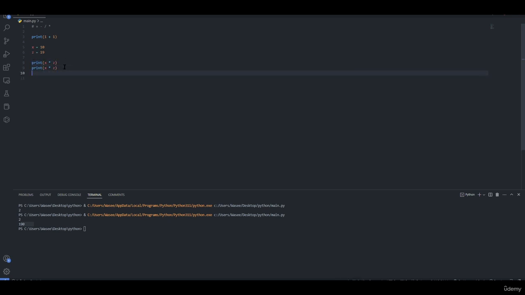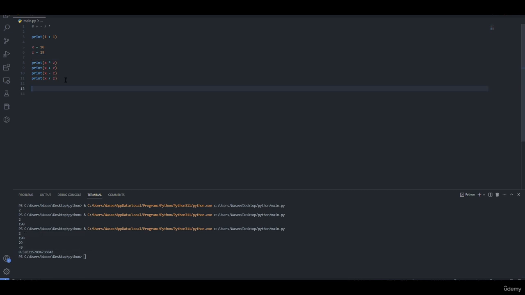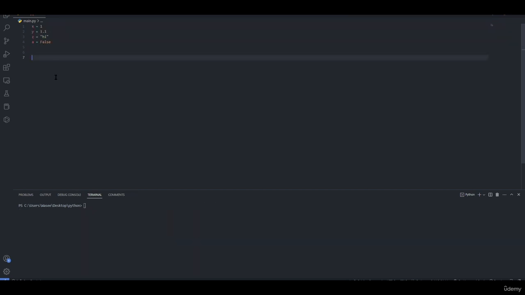We also can add, subtract, and divide. The result is out here. This is a very simple mathematical operation. We have power of, we have percentage, and many others. In Python, we have 4 different data types: an integer, a float, a string, and a boolean.